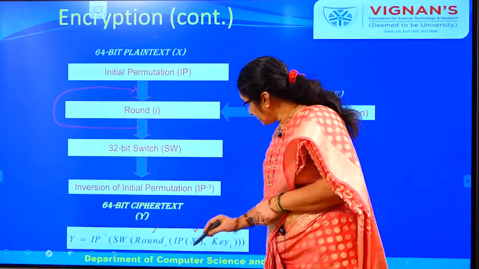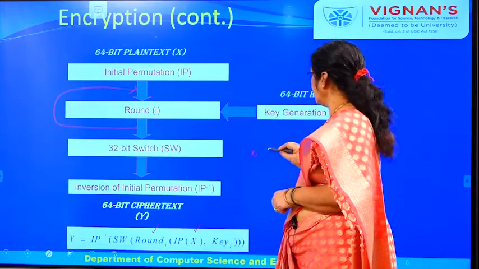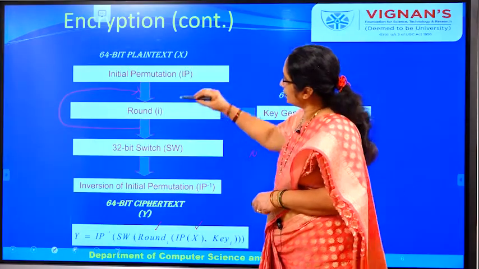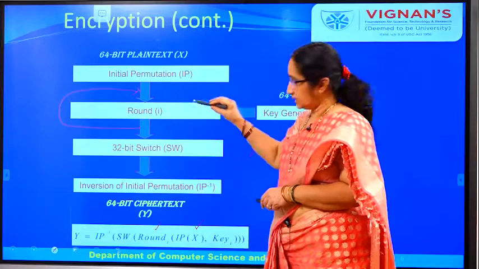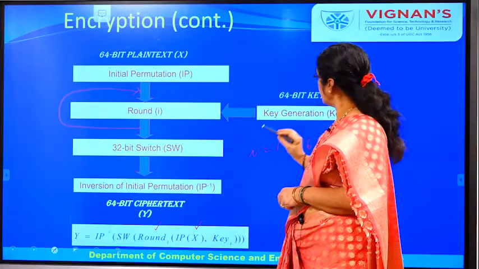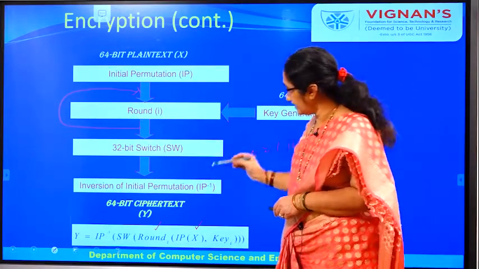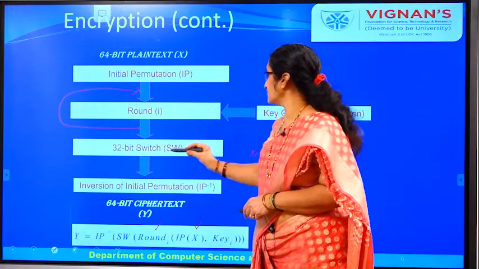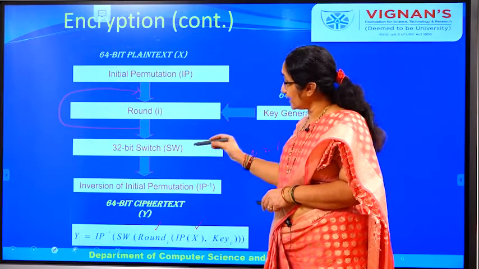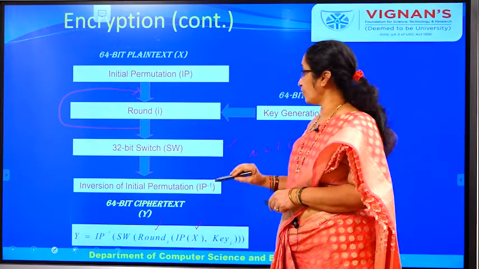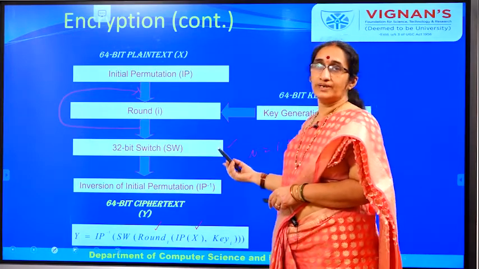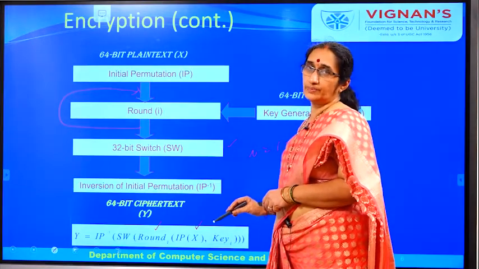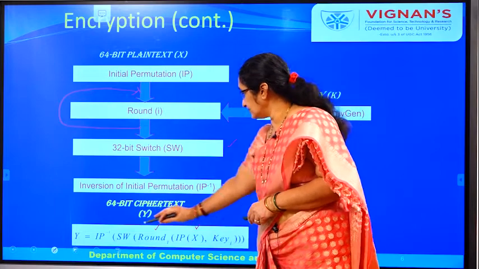For the values of I from 1 to 16, we perform the various rounds in which different subkeys are generated, and the output of these 16 rounds is sent to swapping again, and finally we are sending that data into the inverse of the initial permutation, and you get the ciphertext.